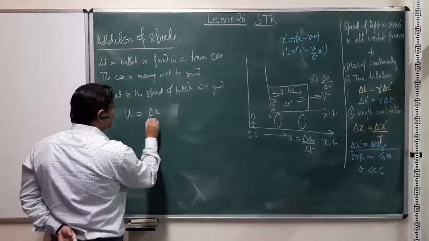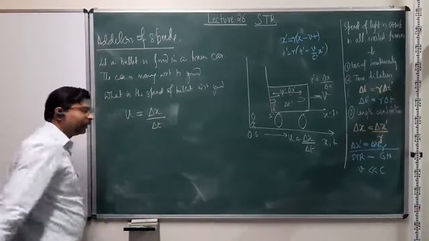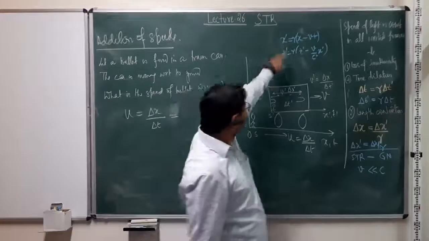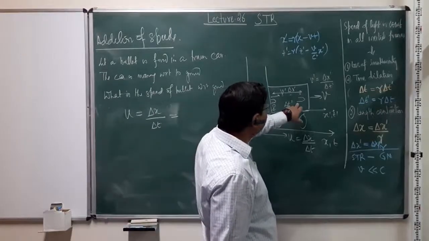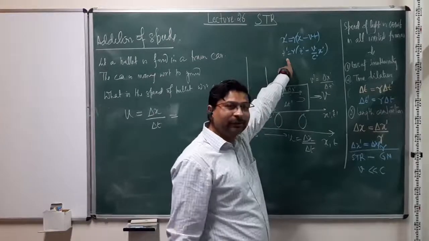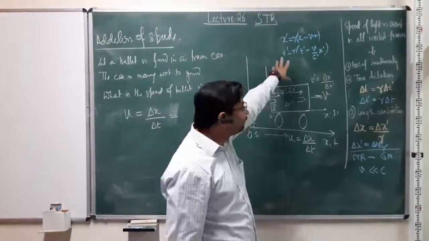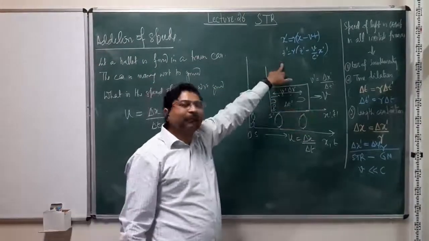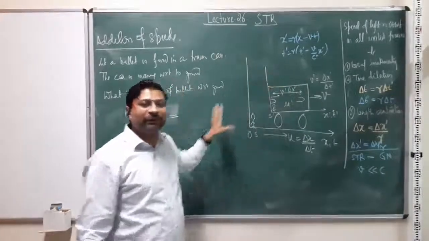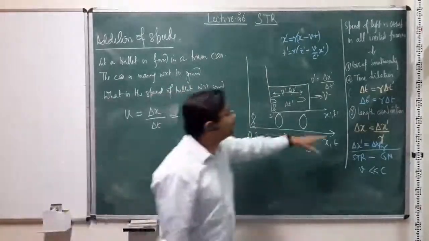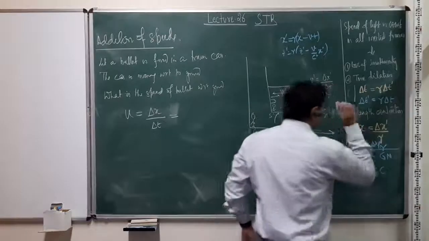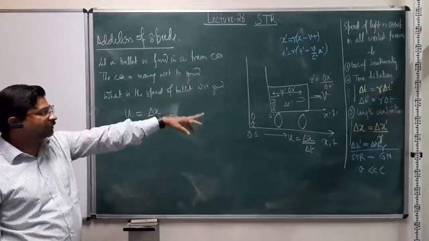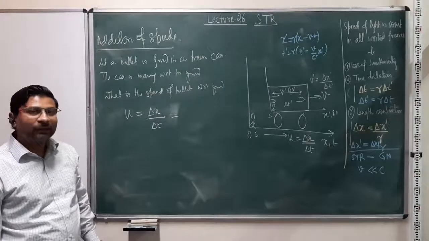So let's start from there. u is delta x over delta t, which is connected to measurements done in this moving frame by this transformation. This is the Lorentz transformation. So once we have this transformation, we don't have to worry about time dilation and length contraction. We simply have to use this transformation law, and that will give us the correct result. In fact, you can now derive the dilation and contraction rules just by using the Lorentz transformation.